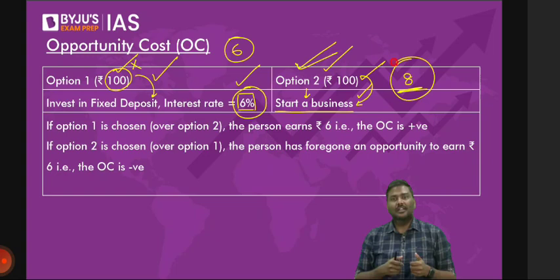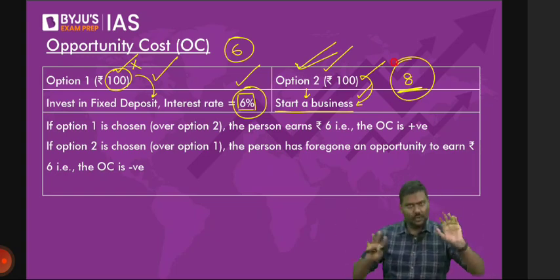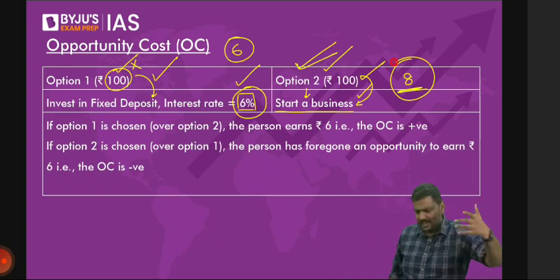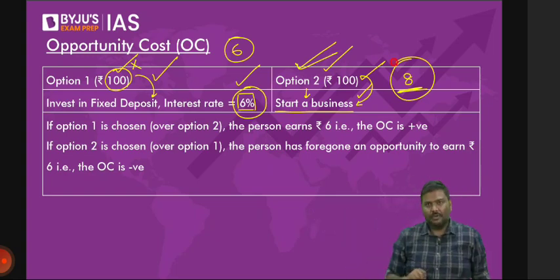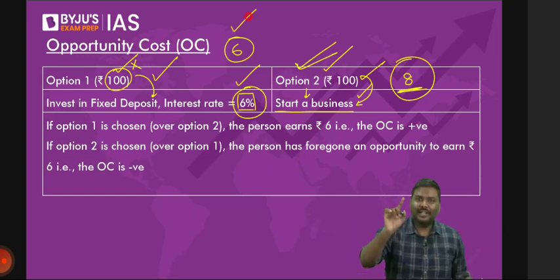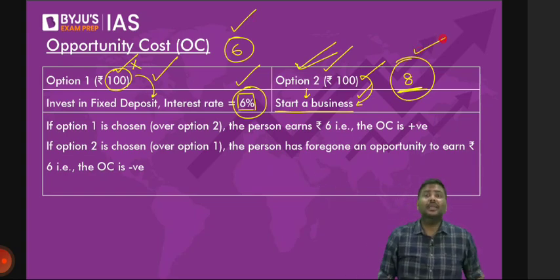Because now the argument will be what? You had 2 options. One option, keep it in a bank, earn 6 rupees. Another, invest in a business. You chose to keep a bank deposit, which means you will earn 6 rupees after 1 year. But you also have lost an option to earn 8 rupees. You have sacrificed an option where you could have earned 8 rupees, which is nothing but a loss for you. I hope you understand this.